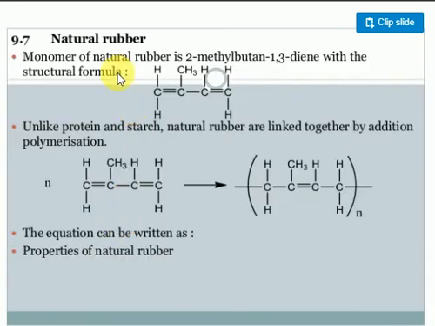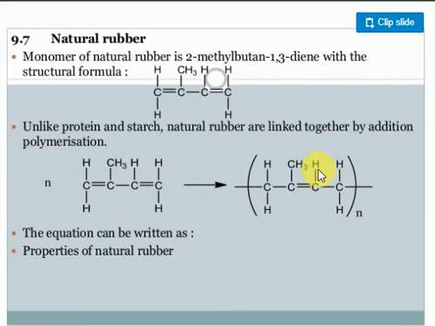Look at natural rubbers. I'm discussing a small point about natural rubber. The monomer of natural rubber is 2-methyl butene, also called 1,3 butadiene. These kinds of molecules are joined together and form a large one. When I discuss natural rubbers, a special class will be there. I'll give it in the next class; the introduction will come in the next class.